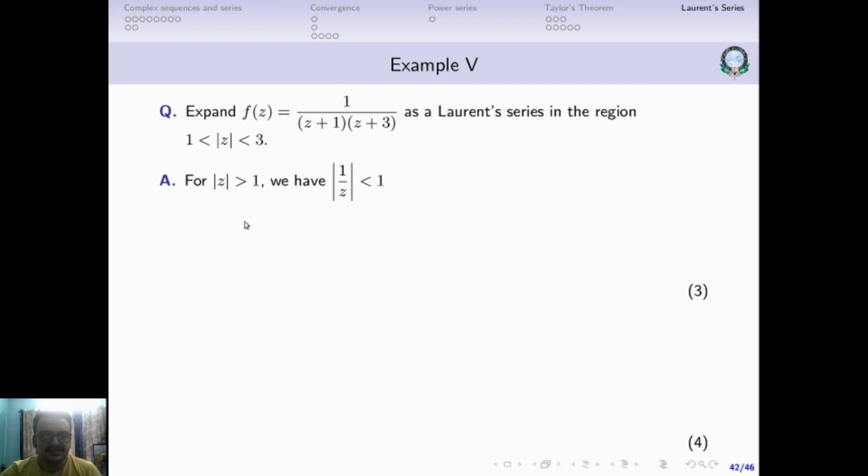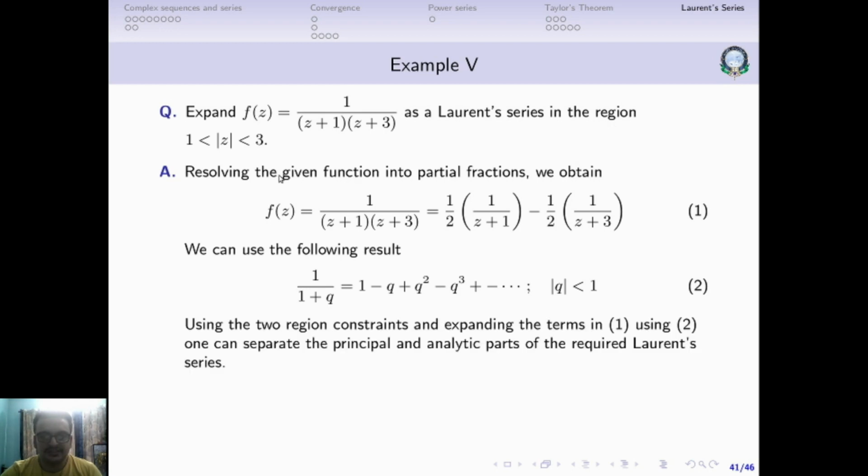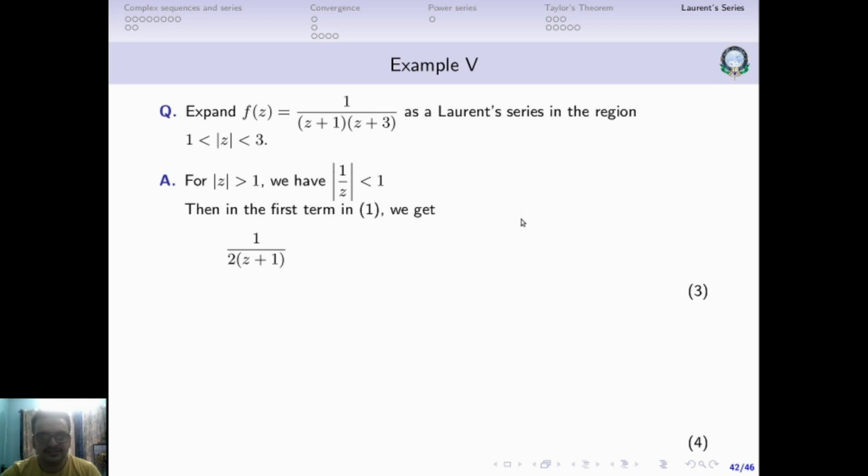If I just invert this, modulus of 1 by z, this greater than will become less than, so modulus of 1 by z is less than 1. Okay, so we'll take the first term in equation number 1, half into 1 by z plus 1.